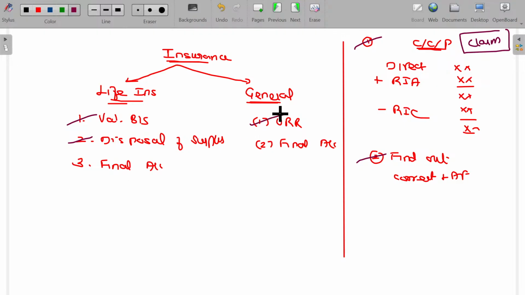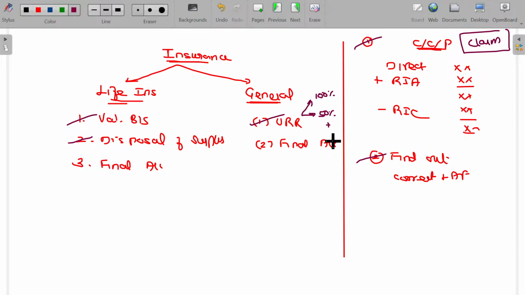And how do I create the URR, unexpected risk reserve? So unexpected risk reserve for marine is 100%, for fire and other business it may be 50%. In case of fire and others, if 50% is not sufficient, you can create additionally another 10 or 20% also, as the case may be. Only these kinds of questions you can expect predominantly in your examination, or some small terms also may be expected, whether it is a guarantee or indemnity and all.